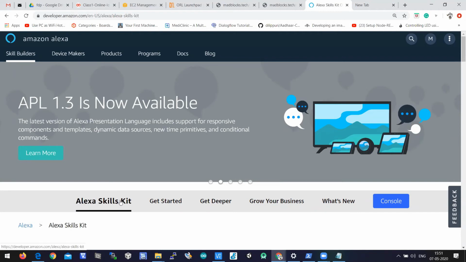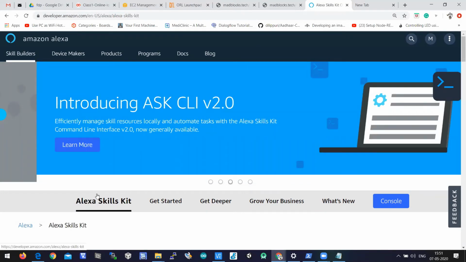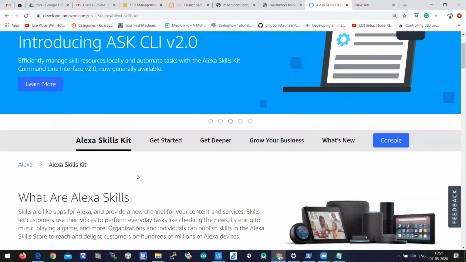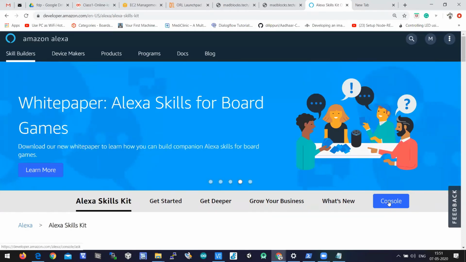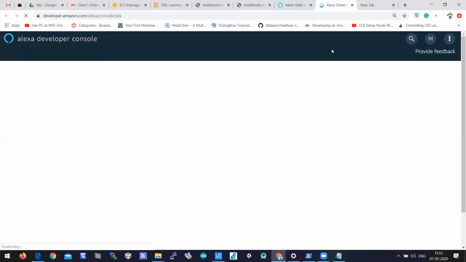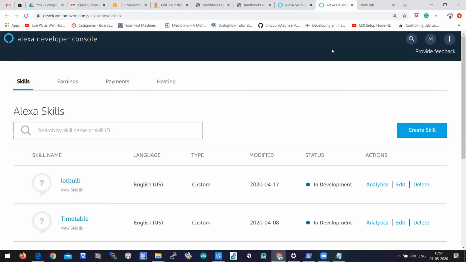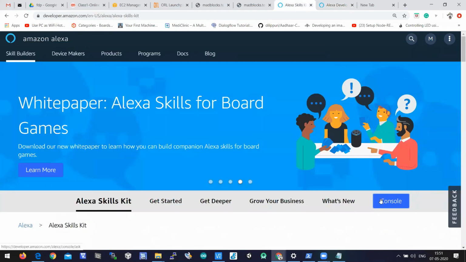You'll have a blue button here, the console. This is the Alexa Skills Kit console. We need to click on the console button, and the Alexa Skills Kit Developer Console will open.